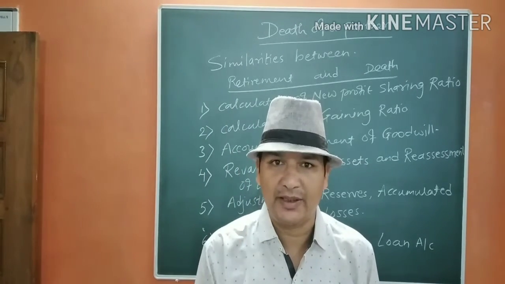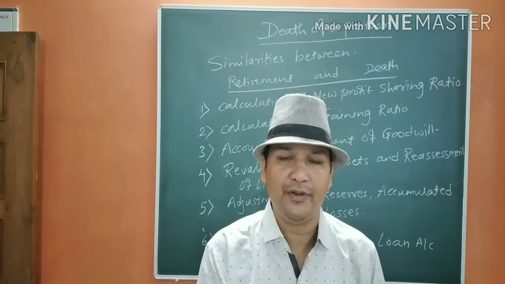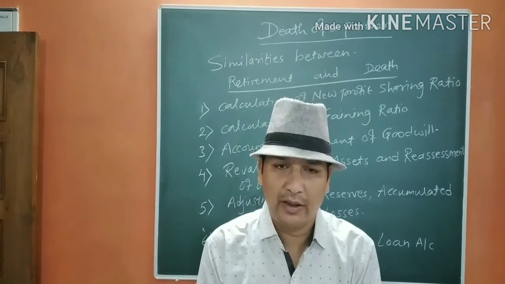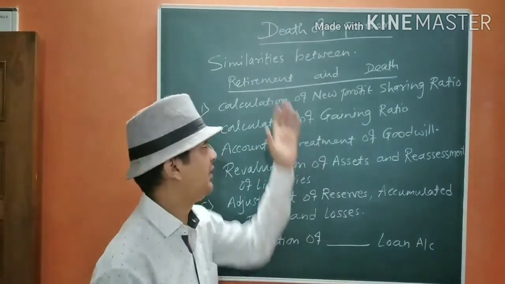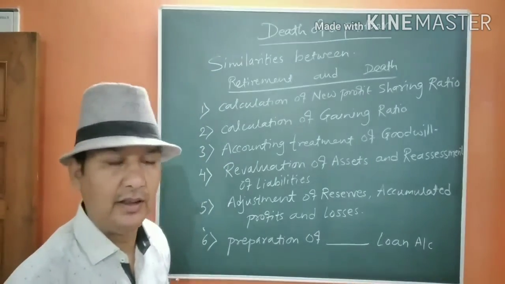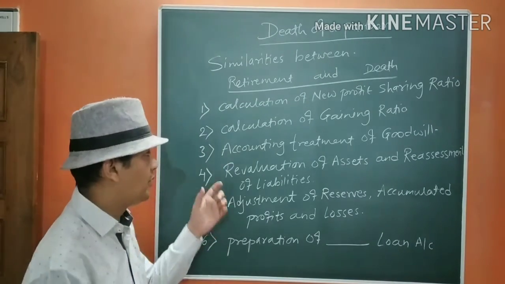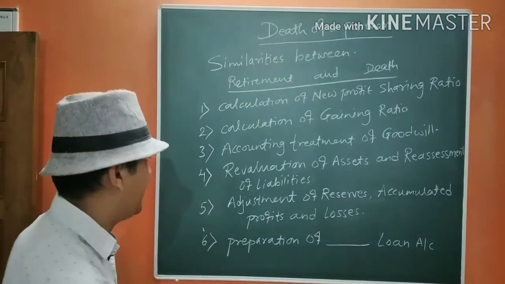The simple concept is, in both cases, the partner moves out of the firm, and his share is taken by the remaining partners. So we calculate the gaining ratio, and it is the same.